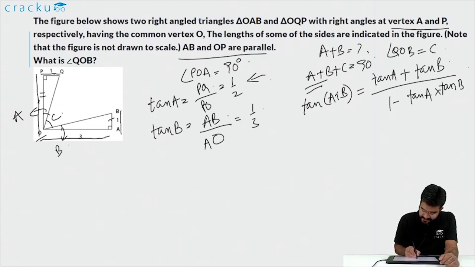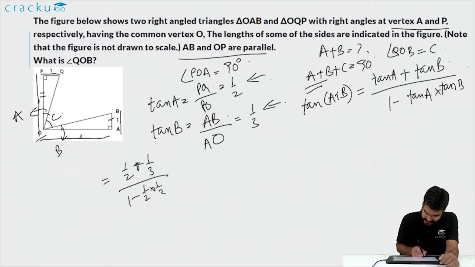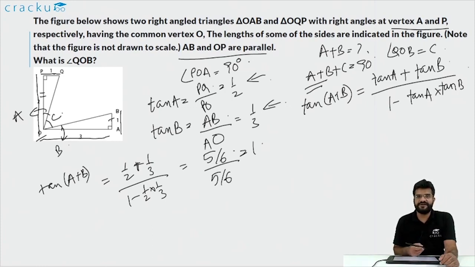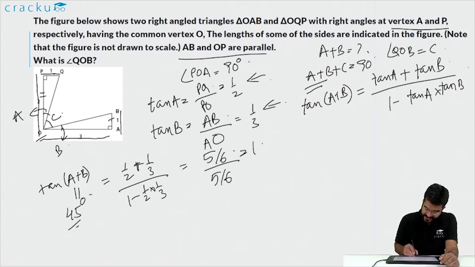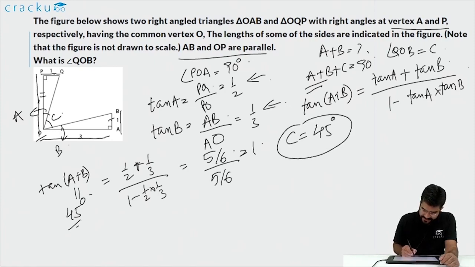So you can use the values that we have found out about tan A and tan B to calculate tan of A plus B. This will equal 1 by 2 plus 1 by 3 by 1 minus 1 by 2 into 1 by 3. 1 by 2 plus 1 by 3 is equal to 5 by 6 by 1 minus 1 by 6. This is also equal to 5 by 6. So this is equal to 1. So tan of A plus B is equal to 1. But we know that tan of 45 degrees is equal to 1. So we know that A plus B is equal to 45 degrees. From this we can calculate that C is equal to 90 minus 45, which is equal to 45 degrees. So the answer that we are looking for is 45 degrees.